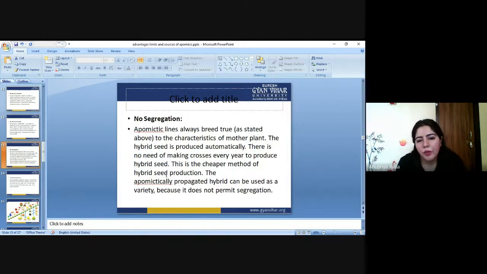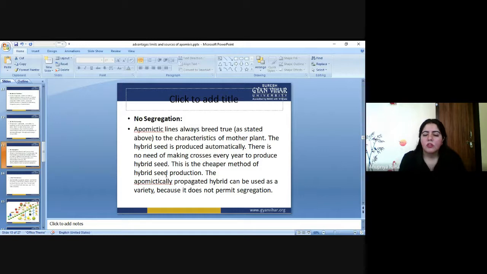No segregation process. This we also already studied. Apomictic lines always breed true, either as haploid or as diploid. Basically, they never segregate. So what is the meaning of segregation?